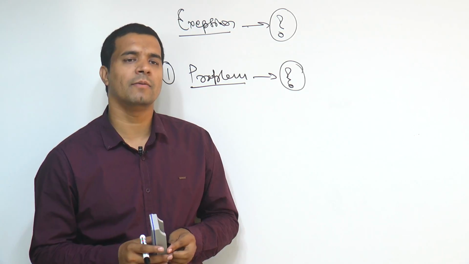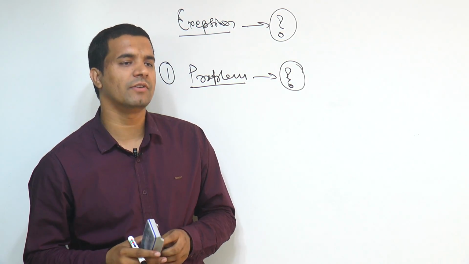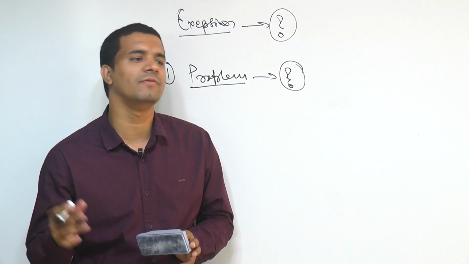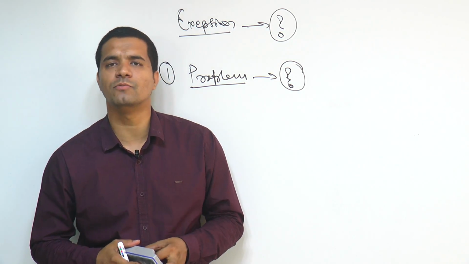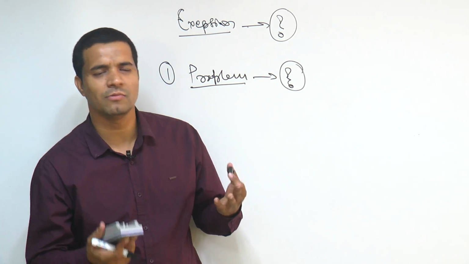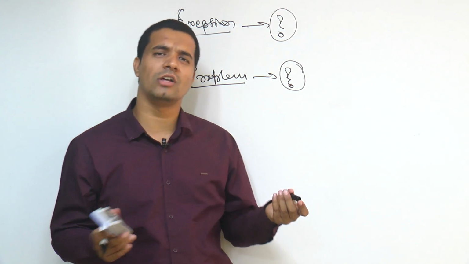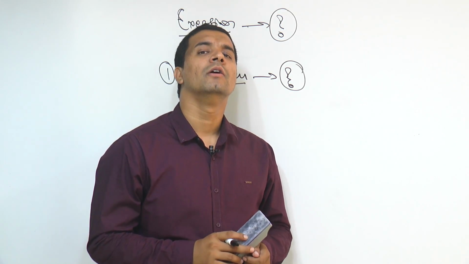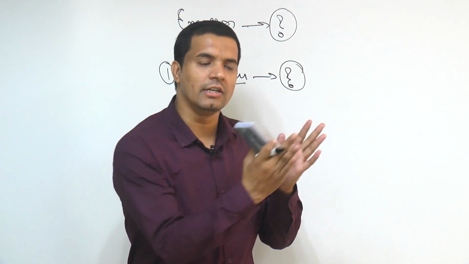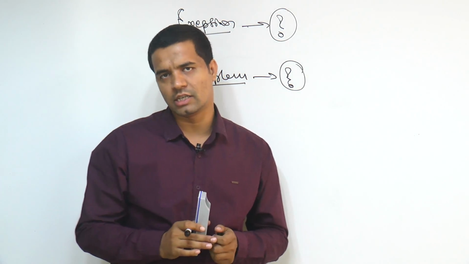Some problems definitely will be there. In many forms we can call it a bug, or we can say something in different forms. Different terminologies are used for that. But out of all those terminologies, exception is a completely different thing which we'll be seeing here.